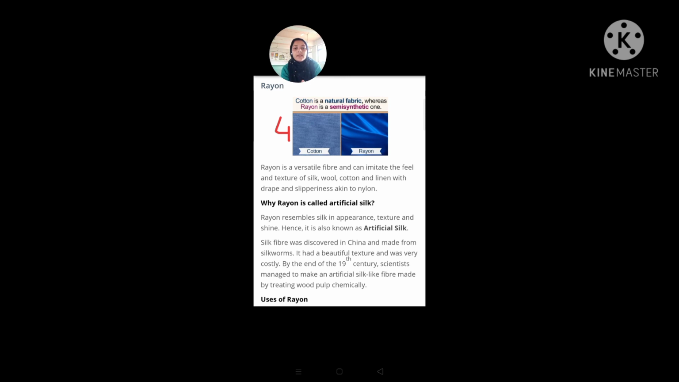Silk fiber was discovered in China and made from silkworms. It has a beautiful texture and was very costly. By the end of the 19th century, scientists managed to make an artificial silk-like fiber by treating wood pulp chemically. My dear students, if it is asked how rayon is prepared, you can write that it is prepared by giving chemical treatment to wood pulp.